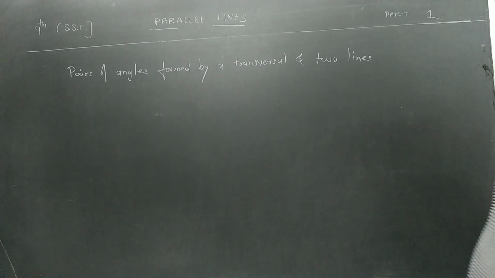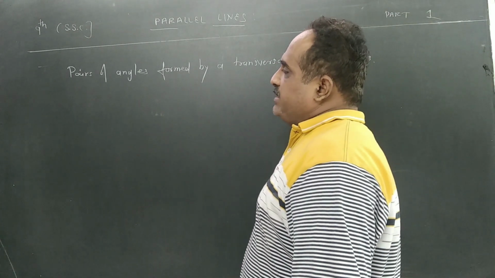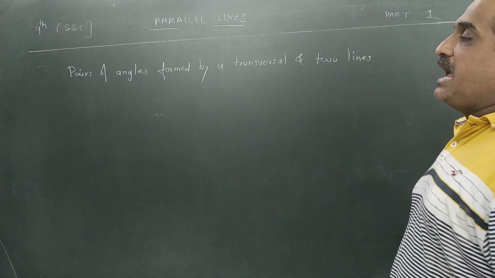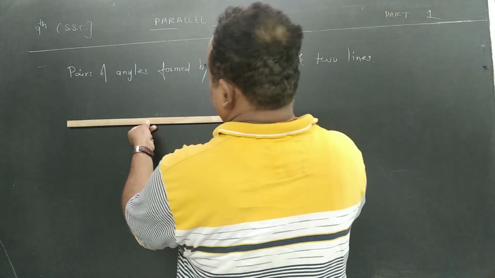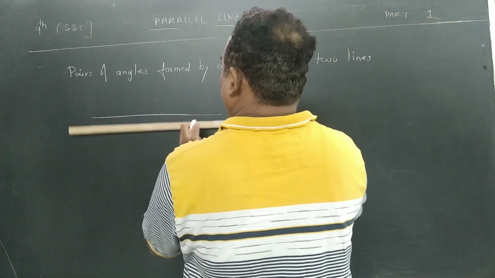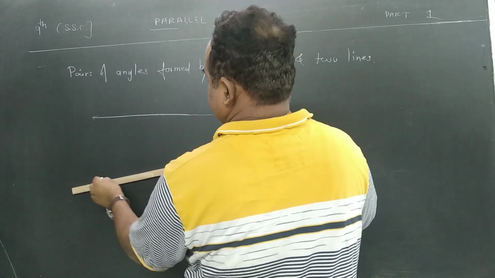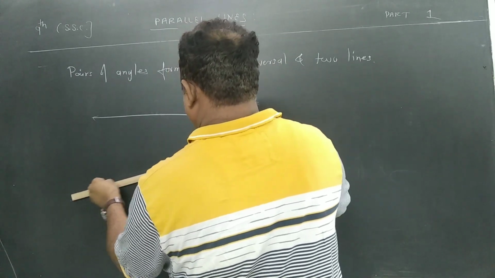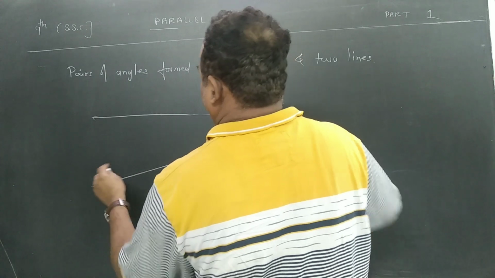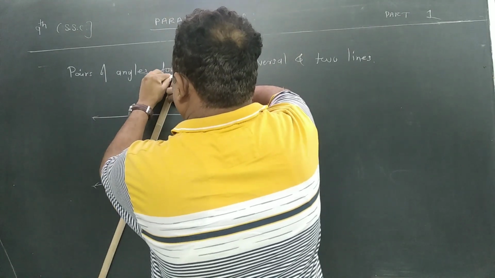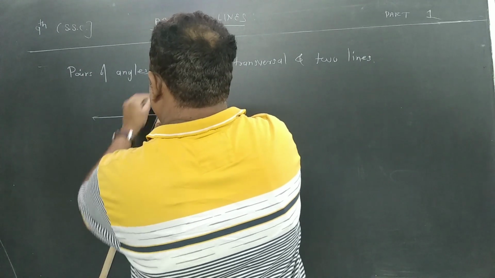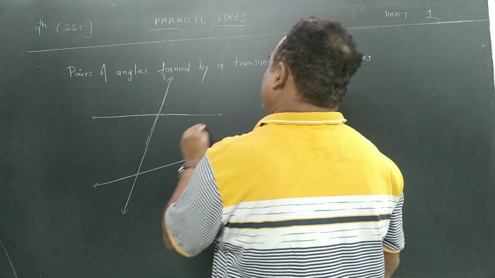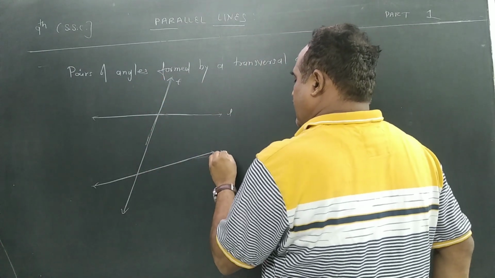Now, I think we are going to repeat this once again, but we have studied this last year. Once again, we are going to study pairs of angles formed by a transversal and two lines. With two lines, not necessarily parallel lines. Okay, so we can draw it this way, it makes no difference. It may be parallel or it may not be parallel. This is a transversal, this is line L, line M.